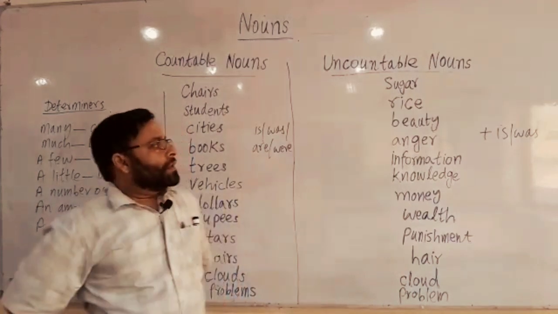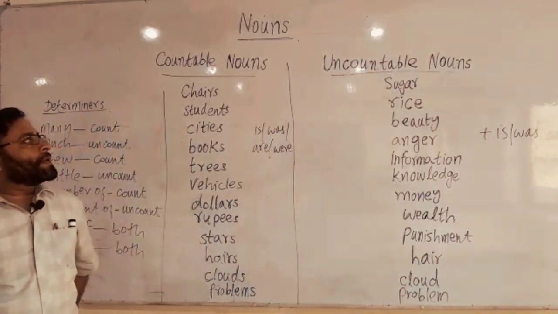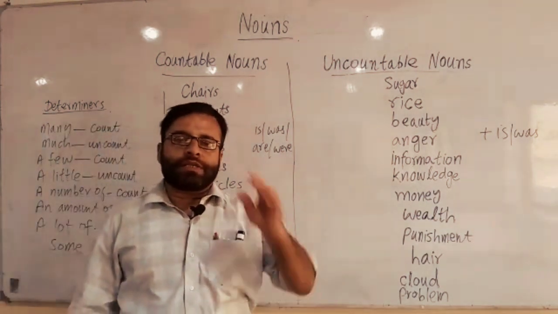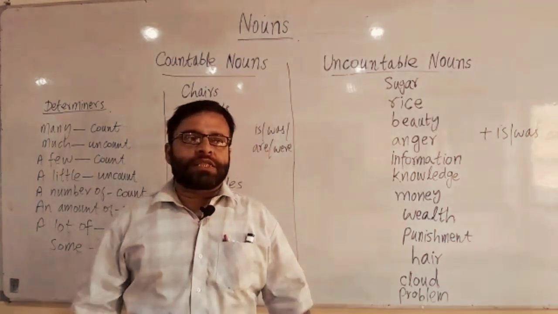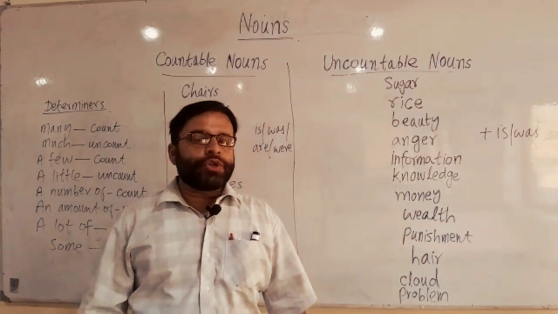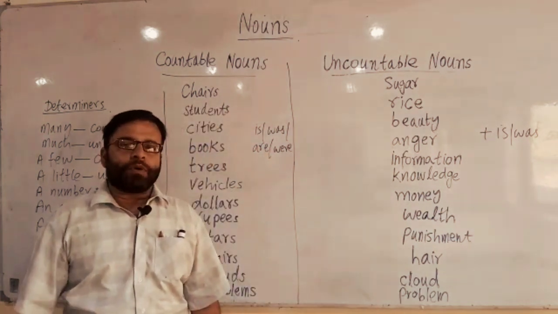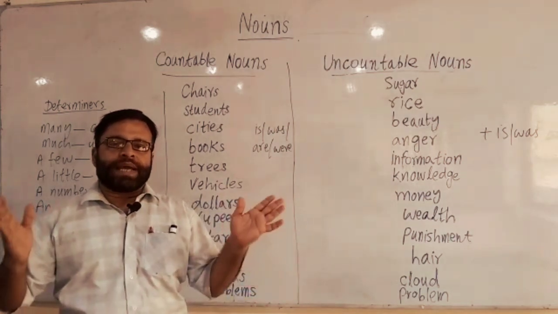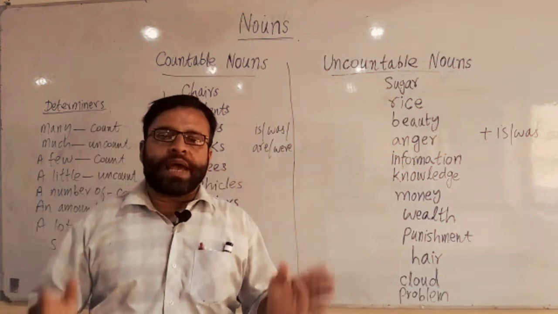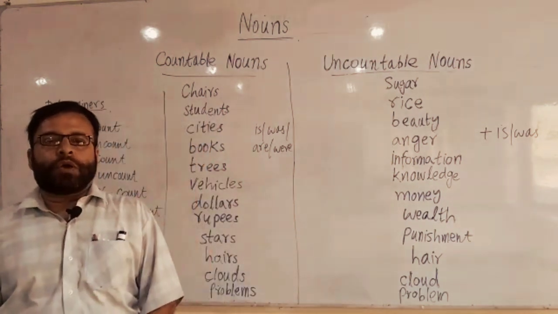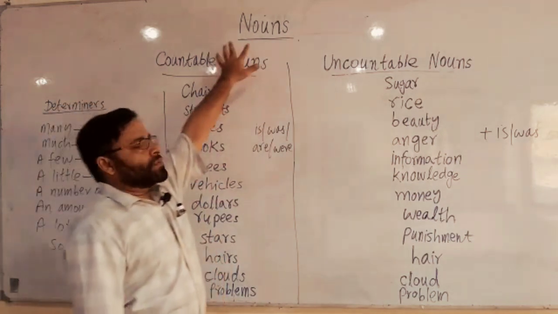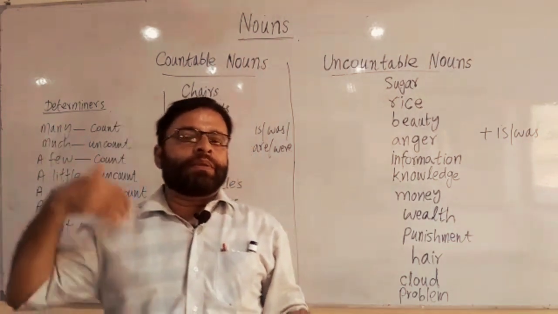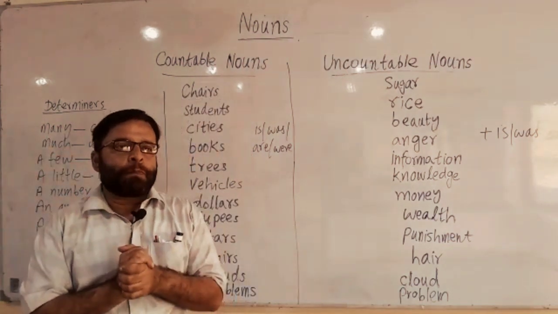This is Sajid Qureshi. In this video, I'm going to discuss nouns. In my last video, I discussed word classes, which are parts of speech. Just a quick recap: the word classes are divided into two categories, content words and structural words. The first content word class is noun. Nouns are the names of different things, people, places, and expressions.